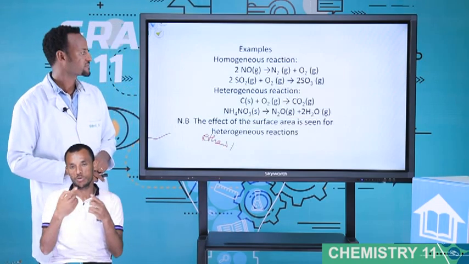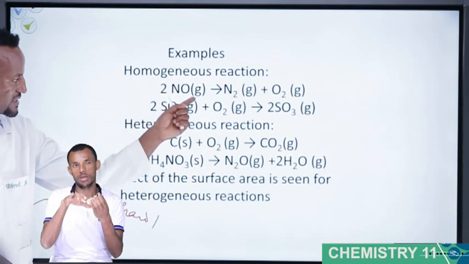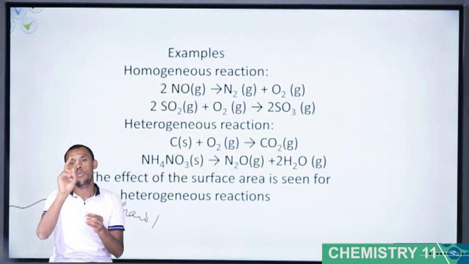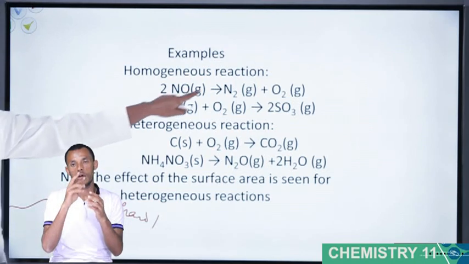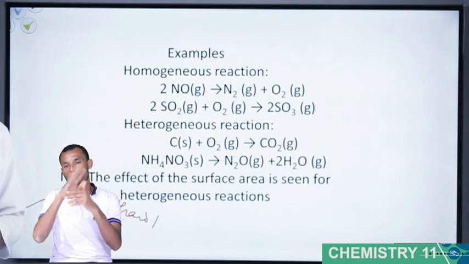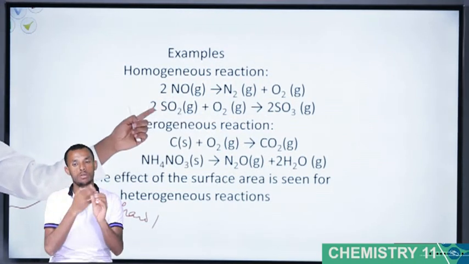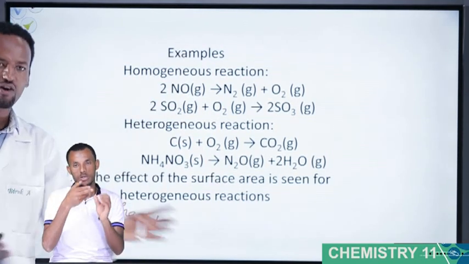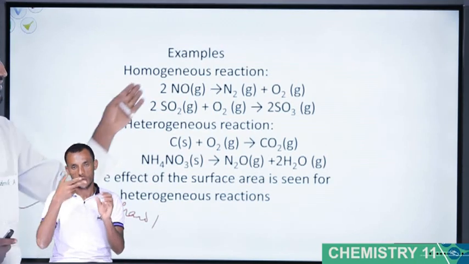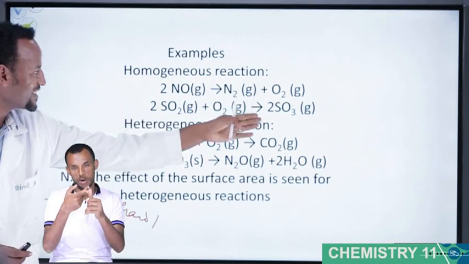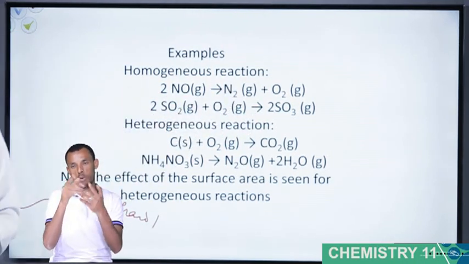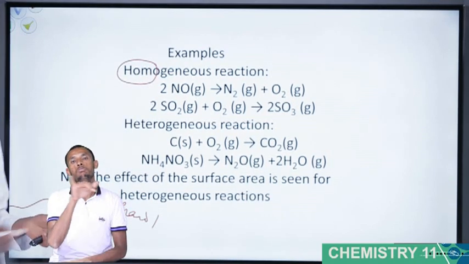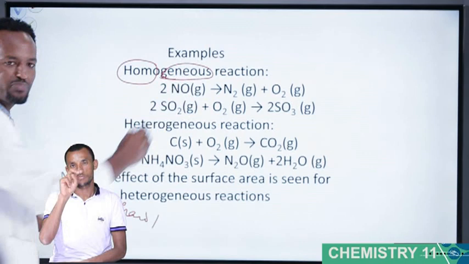Look at this reaction. 2NO gas gives NO2 gas plus O2 gas. Look at the reactants, gas, gas, gas, all are gas. Look at the second reaction, 2SO2 gas plus O2 gas gives 2SO3 gas, all are gas. The first reaction and the second reaction are what? Homogeneous reactions. Student, you know homo? Homo means the same. Geneous means type or kind.